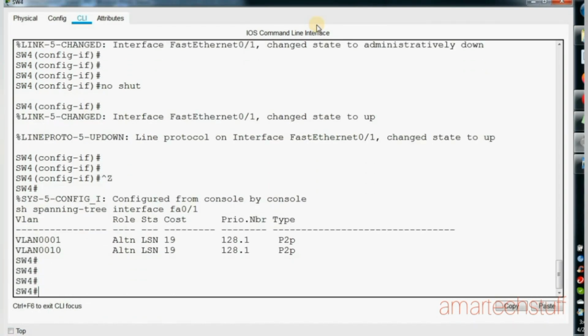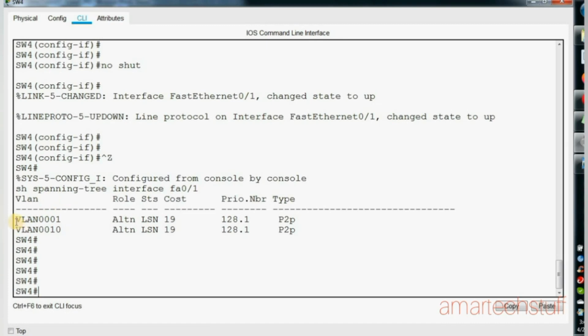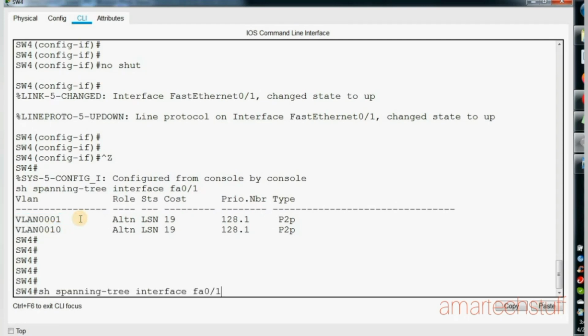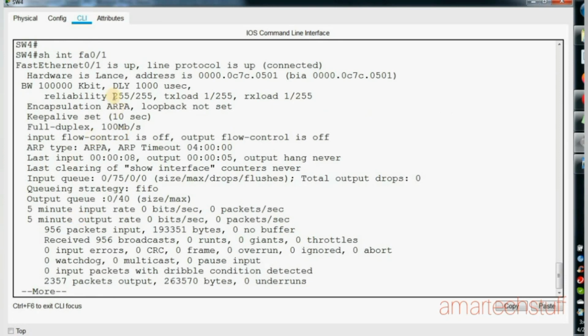In spanning tree also, this port is now participating in spanning tree, and for these two VLANs, that is good. Let us check the status of that port now. Okay, so this port is up now.